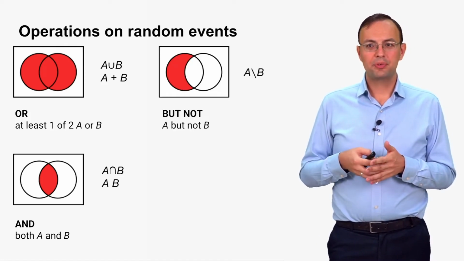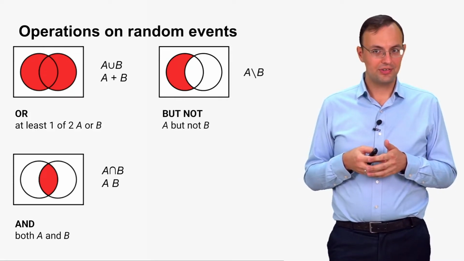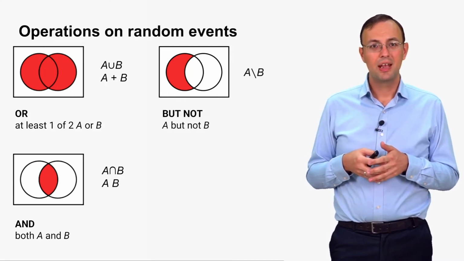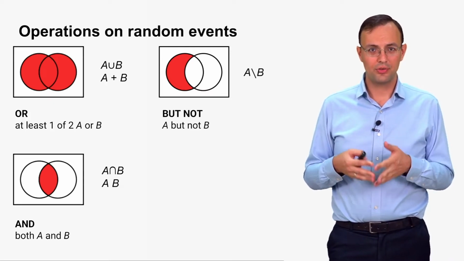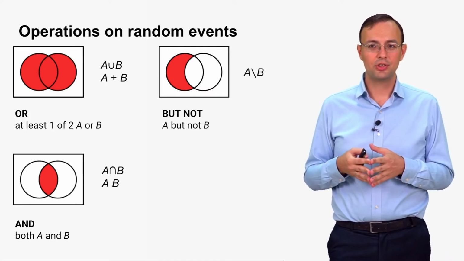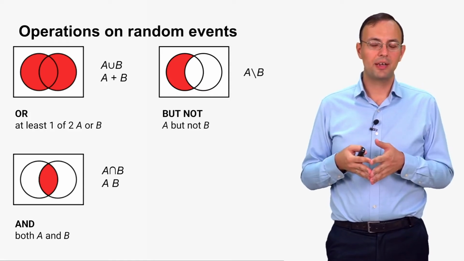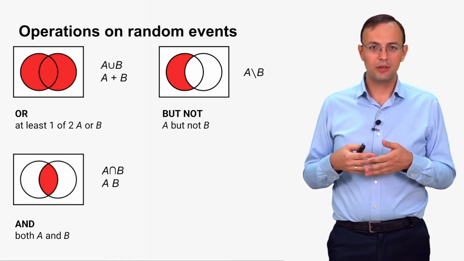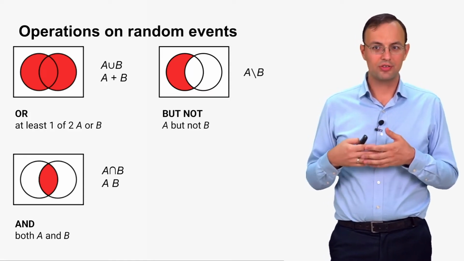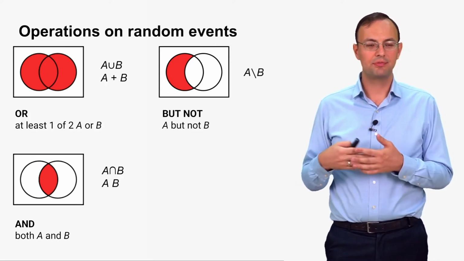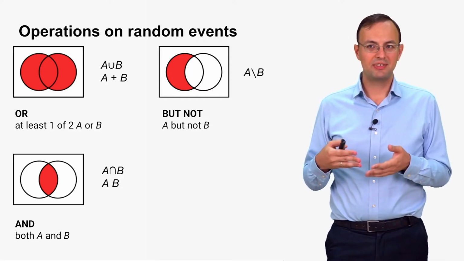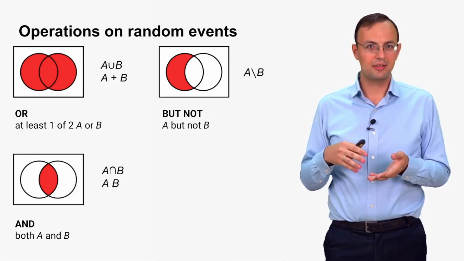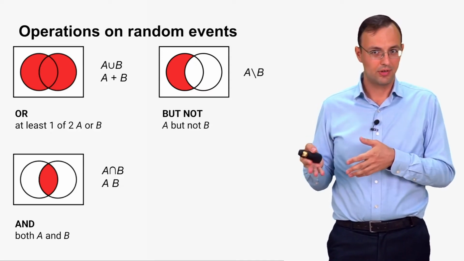So the fourth operation is difference of two events. It is not used so very often, but still, you should know that there is such an operation. It can be described with the words but not. So A but not B. Difference of A and B means A but not B. So that means that event A occurred and event B did not.